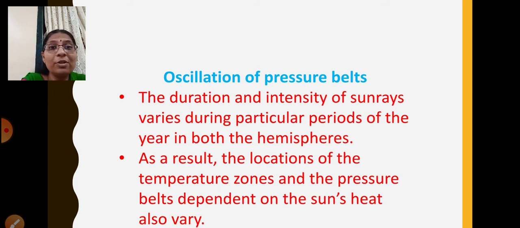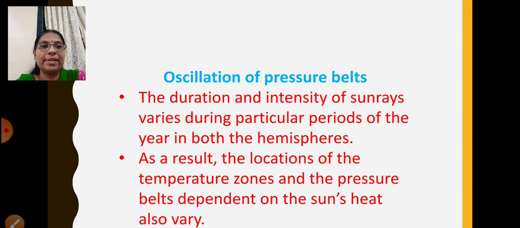So here also the air pressure will vary, and the location of the temperature zones and the pressure belts also varies, because in some places you will get perpendicular sun rays, and in some places you will get slanting ones. Accordingly the air pressure keeps on changing.